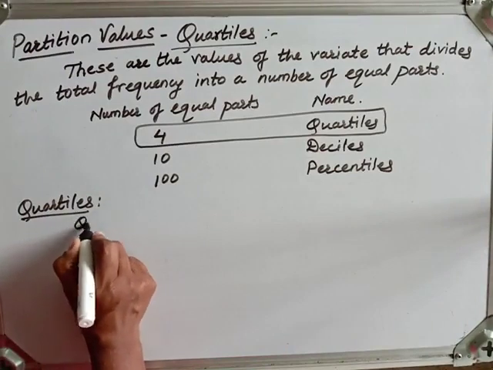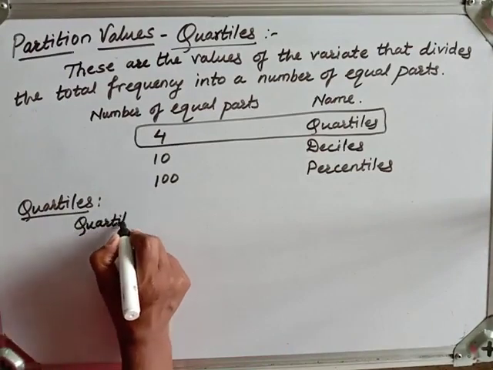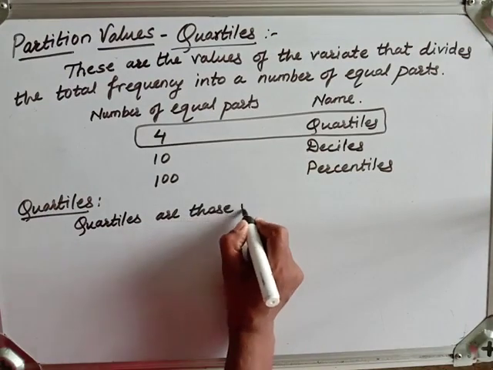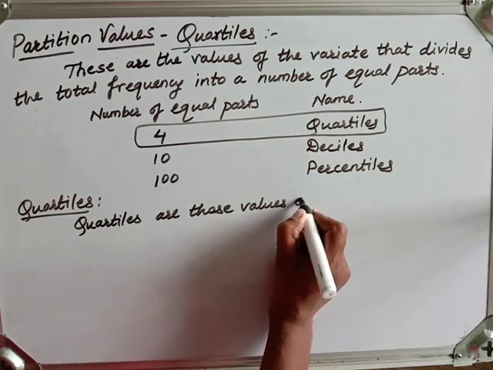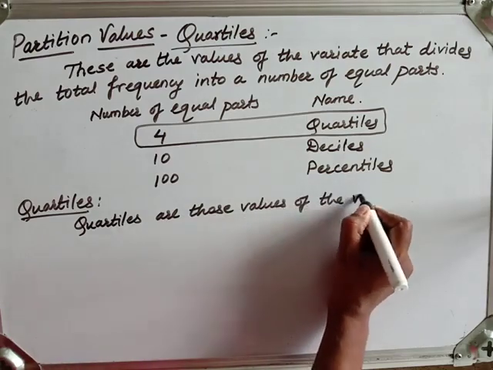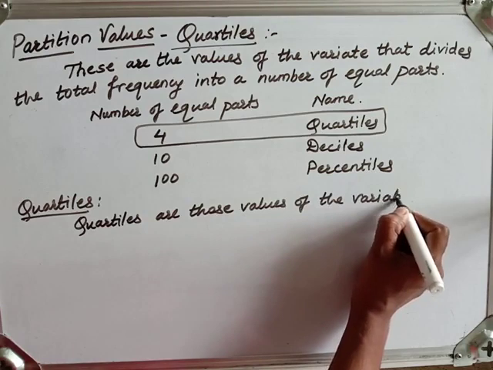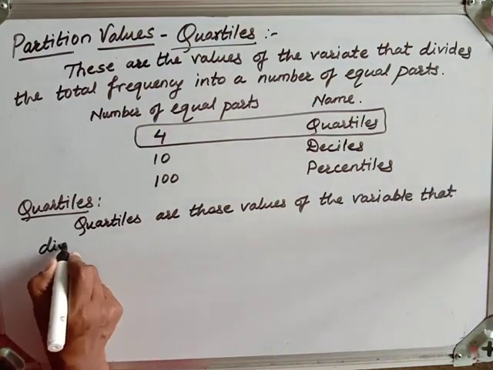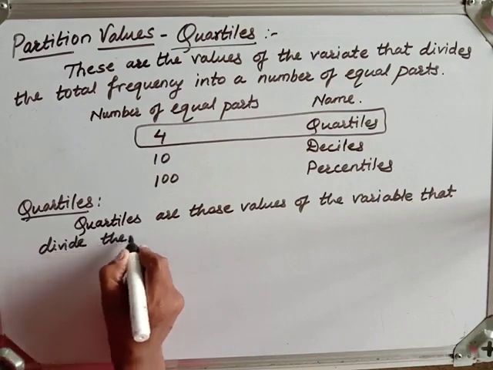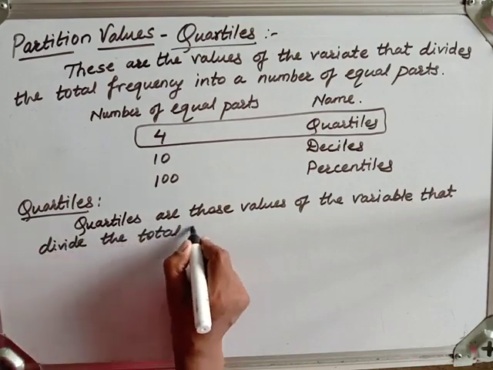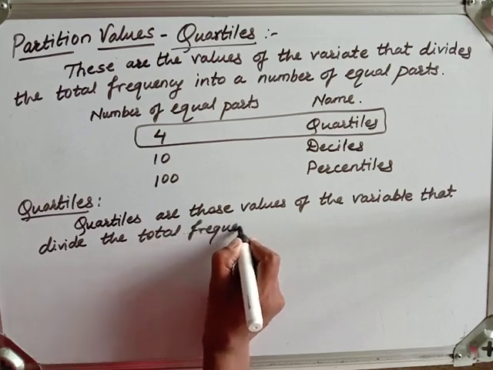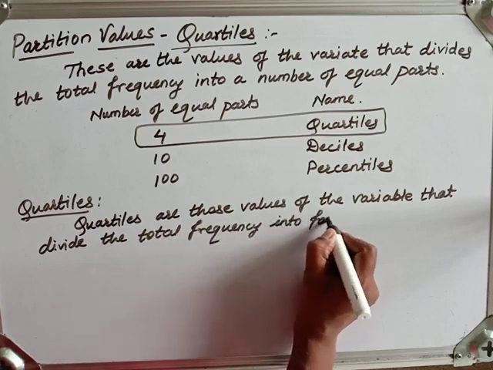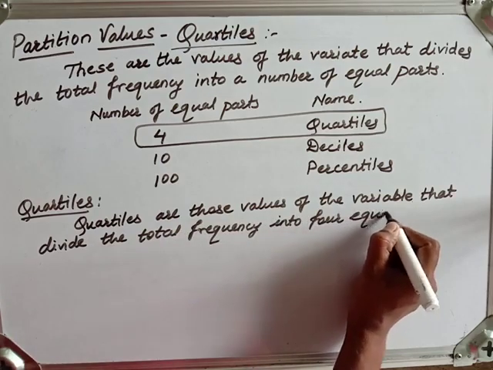So quartiles are those values of the variable that divide the total frequency into 4 equal parts.